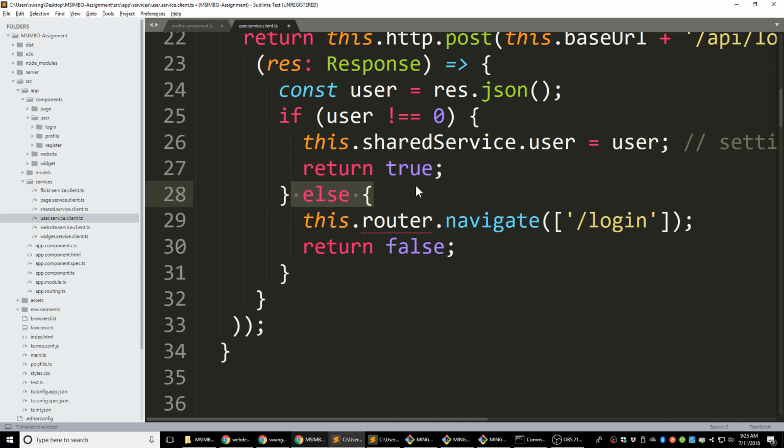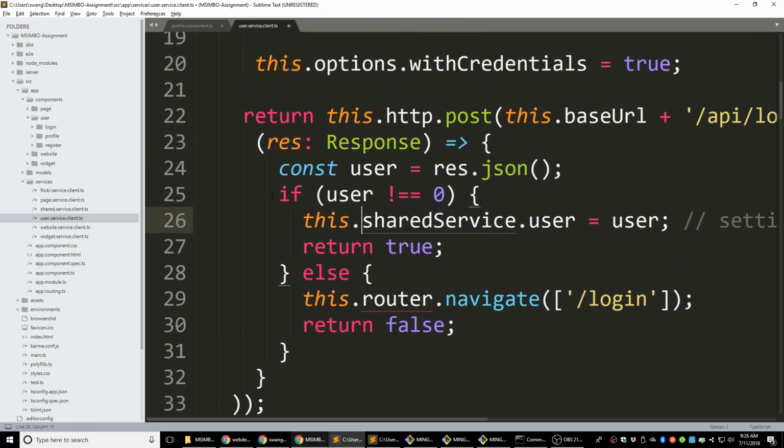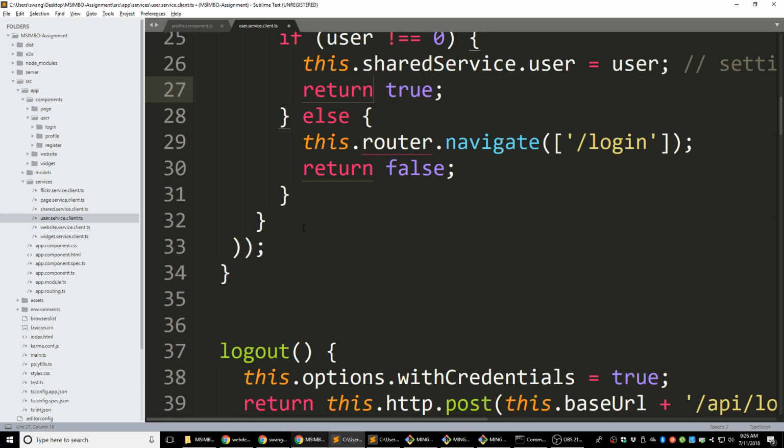Else, that means the information we get from the server is a 0. If that is a 0, we just directly navigate the user to the login page. Please log in before you do any actions around it. Okay. So if the user is logged in, we are going to put the user into the shared service. If the user is not logged in, we'll just navigate the user to the login page.